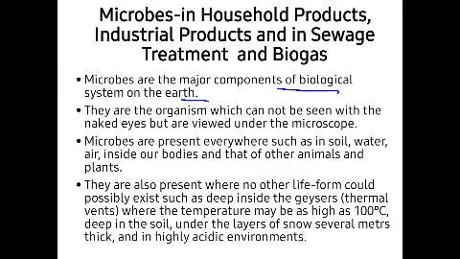These microbes are actually the major components of the biological system on the earth. So we know that our earth has a certain biological system, and in that these microbes are the major component. Other components are animals and plants, which are macroscopic, but these microbes are microscopic. They cannot be seen with the naked eye and have to be observed under a microscope. So our biological system consists of plants, animals and microbes, and these microbes play a vital role in it.